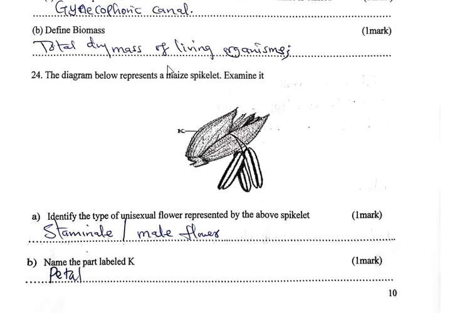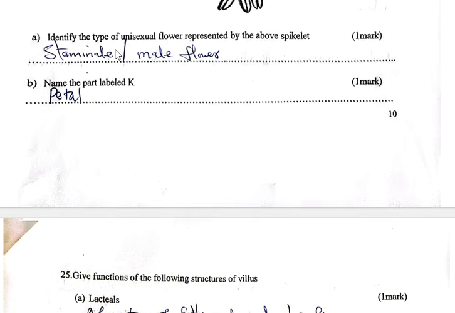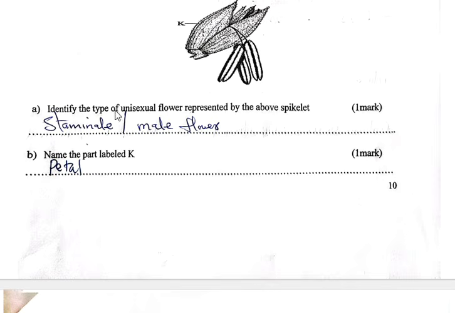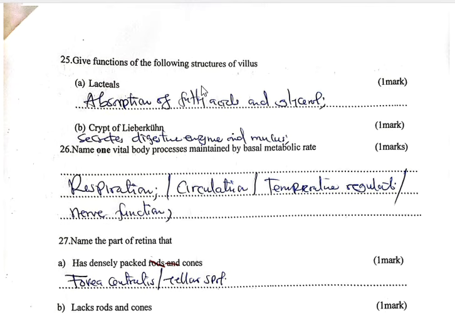Question 24, the diagram below represents a maize spikelet. Examine it. Identify the type of unisexual flower represented by the above spikelet, and that is a staminate or the male flower. Name the part labeled K, and this one is a petal. Give functions of the following structures of the villus: lacteals, absorption of fatty acids and glycerol. Then crypt of Lieberkuhn secretes digestive enzymes and mucus.